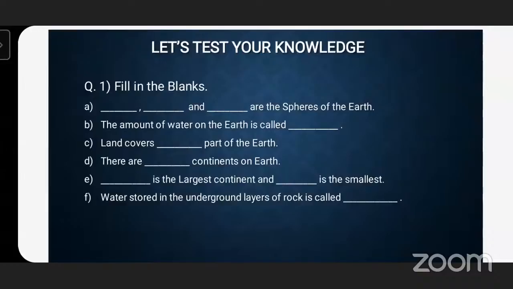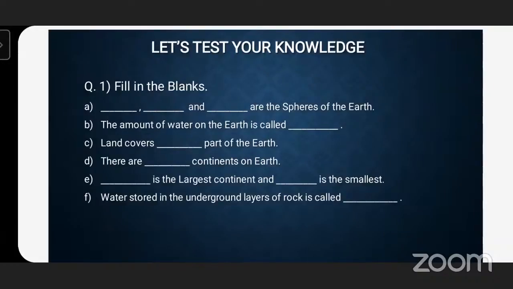Who will read the second fill in the blank? The amount of water on the earth is called dash. Water part is called which sphere? Hydrosphere. Very good. It is called hydrosphere. Then third. Who will read the third one?